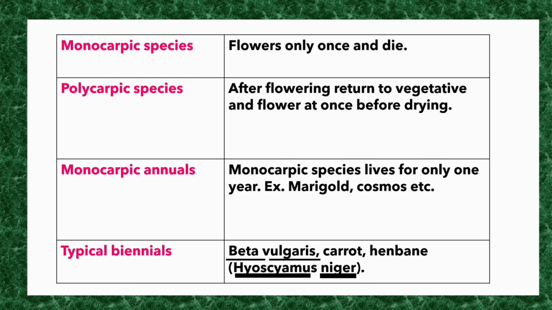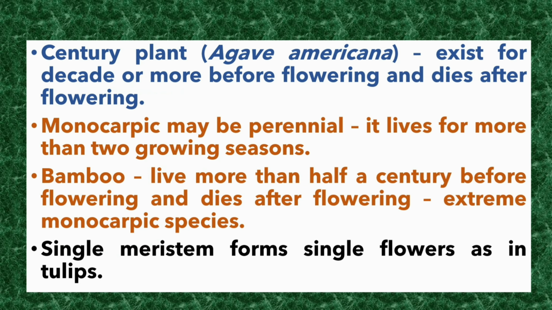Monocarpic annuals, monocarpic species live for only 1 year. Example, marigold, cosmos, etc. Typical biennials, examples are Beta vulgaris, carrot, henbane, etc. Friends, do you know that century plant lives for a decade or more before flowering and dies after flowering? Monocarpic may be perennials, which live for more than 2 growing seasons. Bamboo lives more than half a century before flowering and dies after flowering, which is an extreme monocarpic species. Single meristem forms single flowers as in tulip.